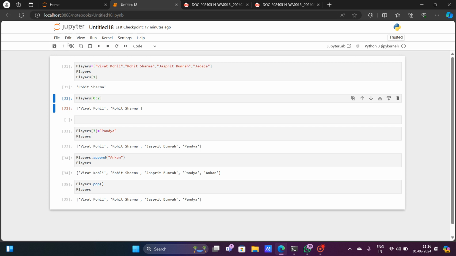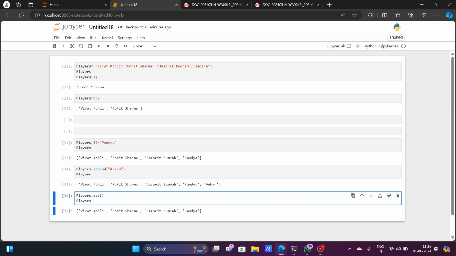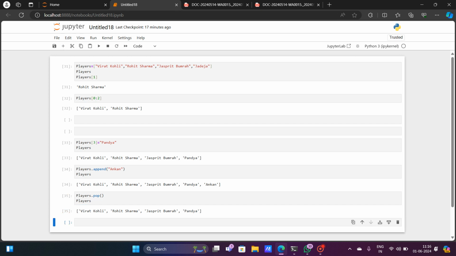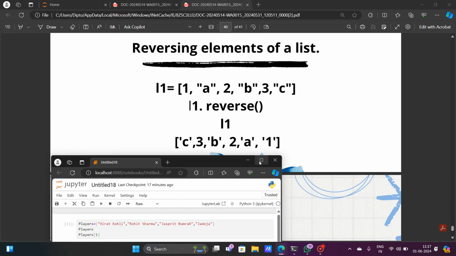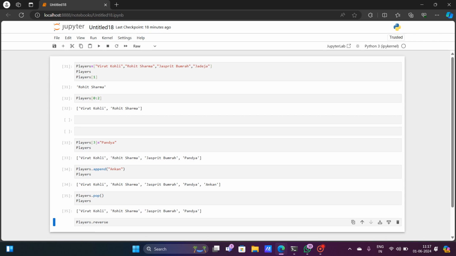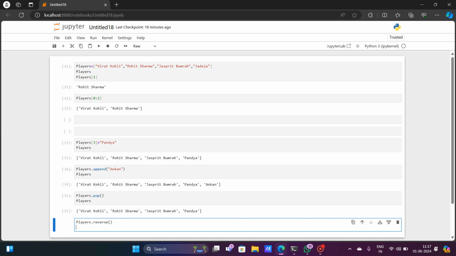What can I do? For that, I can just assign a variable. Suppose players is the name of our variable. For reversing, you have to just give the command called reverse. Whenever you give this command player.reverse, I feel I am writing it right. Yes, it is okay. Player.reverse, and you just give double bracket, open and close.